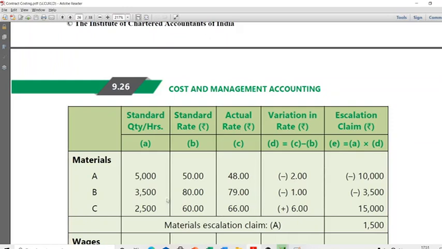Okay. 35,000 tons for B, 80 rupees you planned, 79 rupees only actual. You saved 1 rupee per ton. So you saved 3,500 rupees. Material C alone, for 2,500 tons, 6 rupees extra, worked out to 15,000 cost. Don't ask him for 50,000, ask 15,000, because you saved 10,000 on material A, you saved the 3,500. So net, ask him only for 1,500 for material escalation.